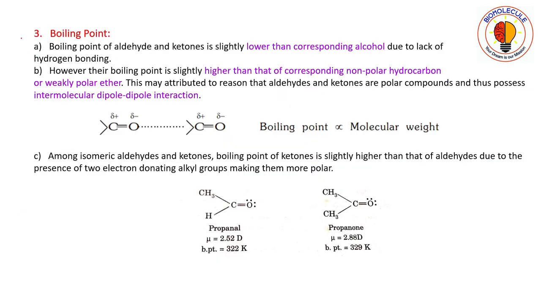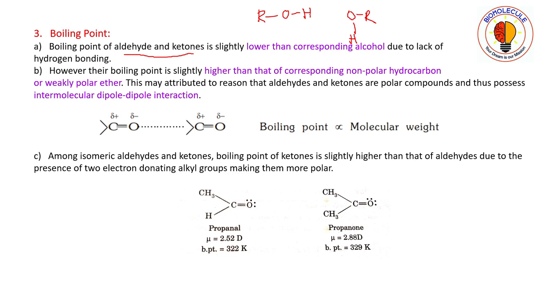Now next we move on to boiling point. The boiling point of aldehydes and ketones is slightly lower than the corresponding alcohol due to lack of hydrogen bonding. Aldehydes and ketones do not possess any hydrogen bonding, as you can see in alcohol, that is ROH, and another molecule of alcohol, ROH.